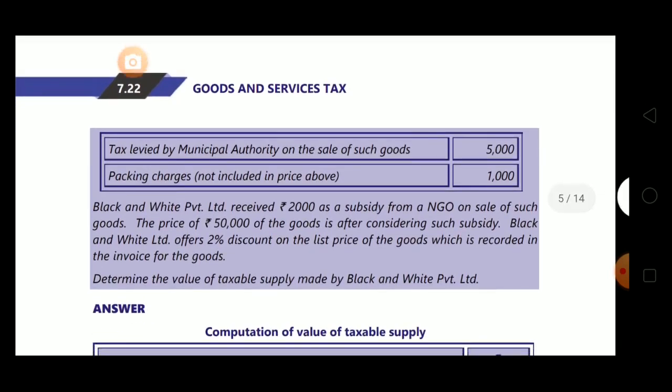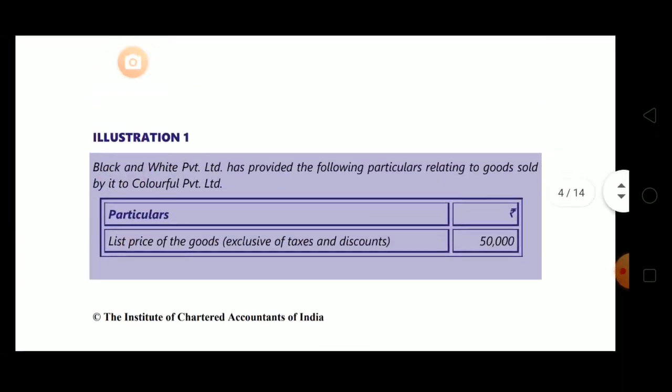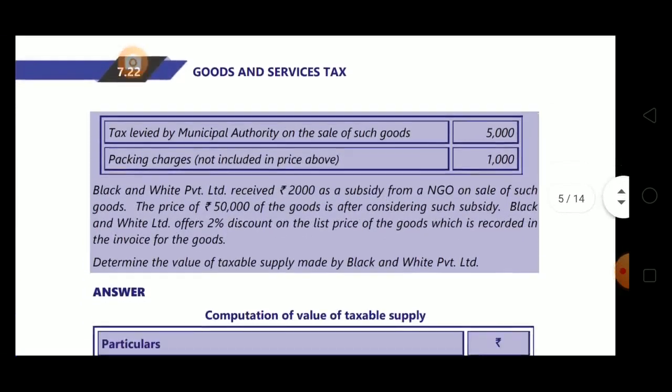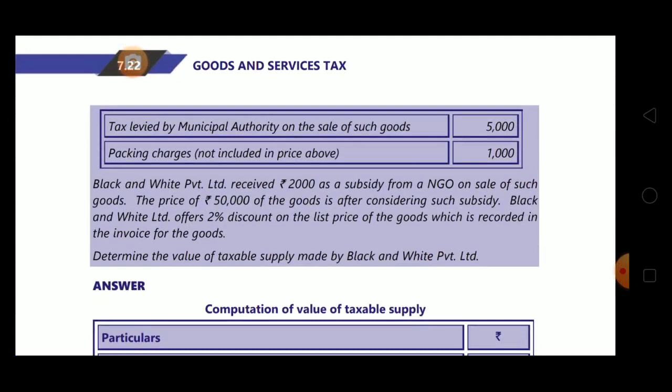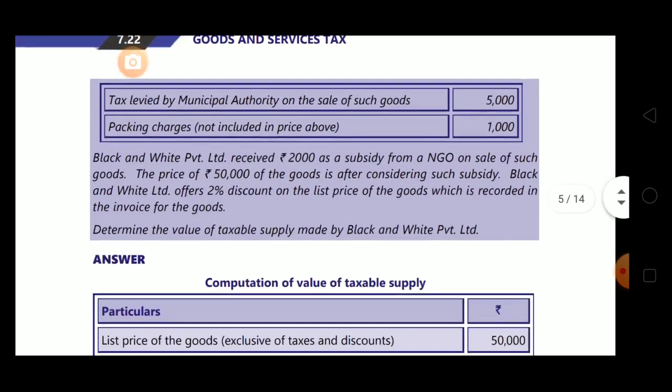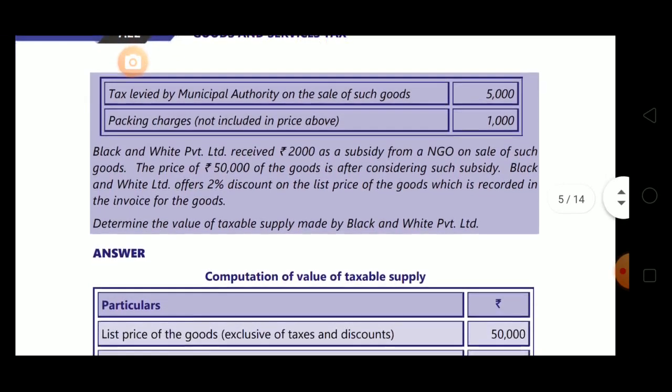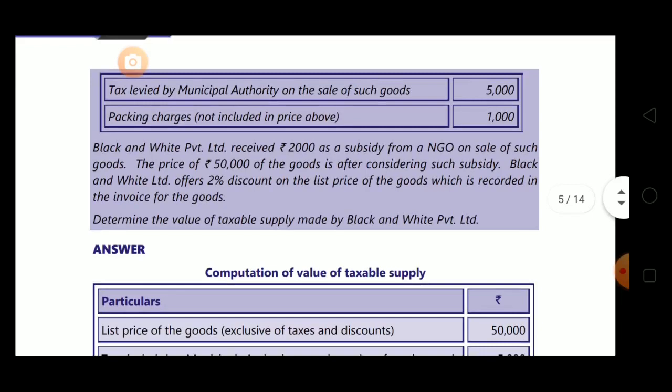Black and White Private Limited is the service provider. Black and White Private Limited received 2000 as subsidy from an NGO, non-government organization, on sale of such goods. The price of 50,000 of the goods is after considering such subsidy. Black and White Limited offers 2% discount on the list price of the goods, which is recorded in the invoice for the goods. Determine the value of taxable supply made by Black and White Private Limited.